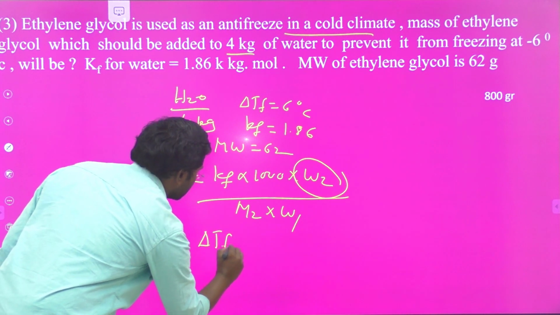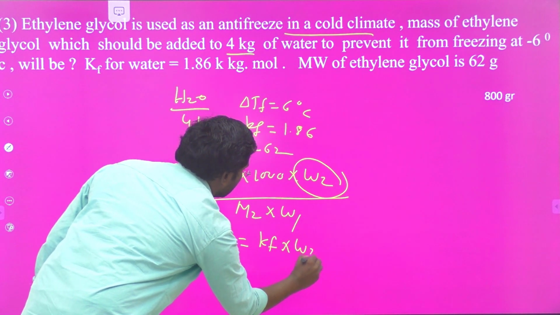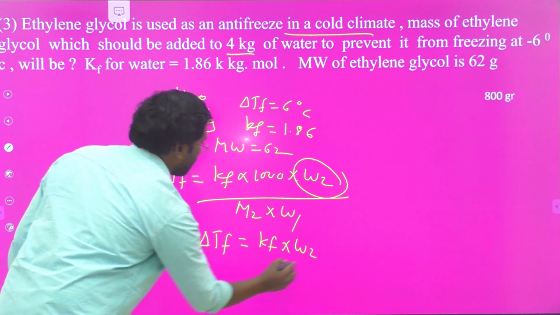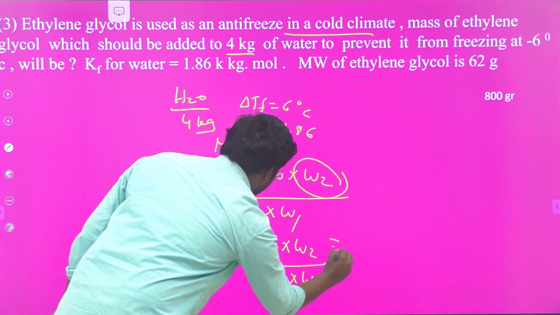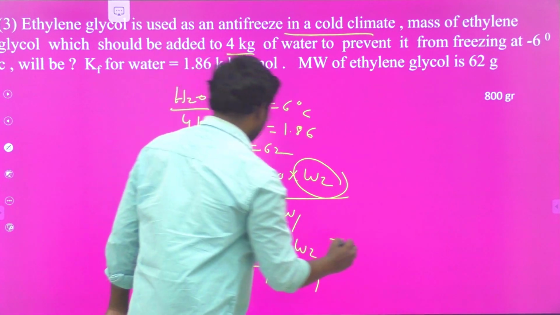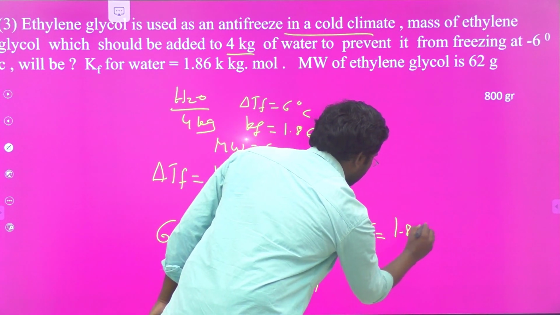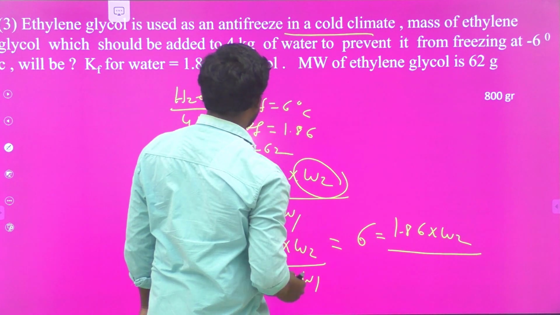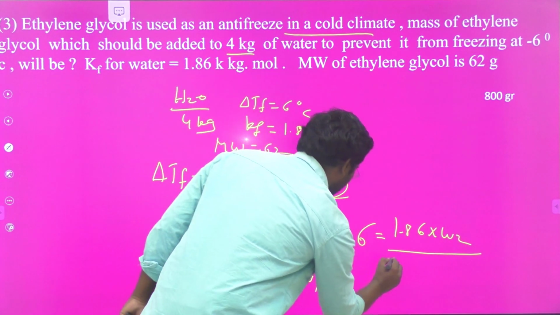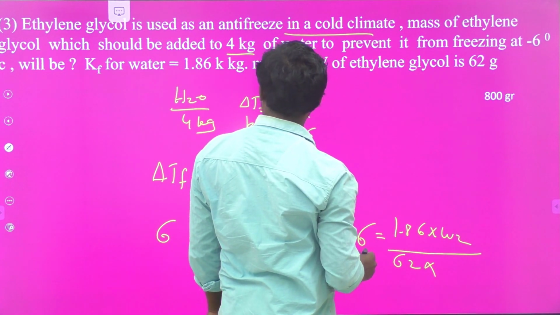ΔTf is equal to Kf into W2 by M2 into W1. So ΔTf is equal to 6, Kf is 1.86, we have to calculate the W2 value, and M2, the molar mass, is given as 62. And what is the value of W1?